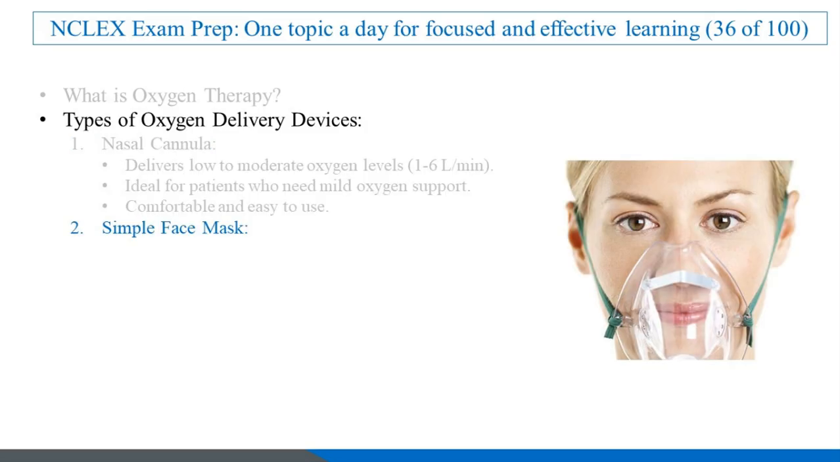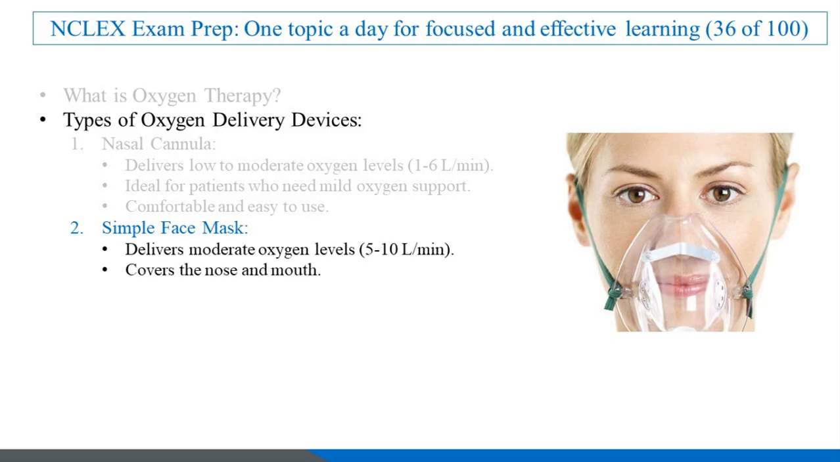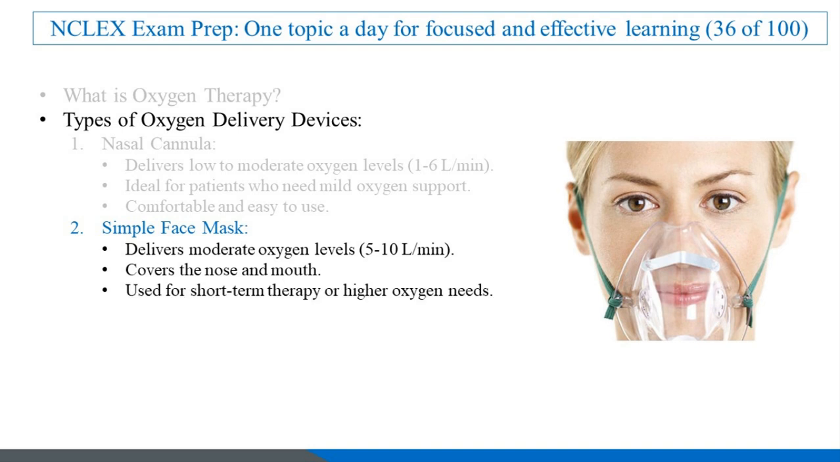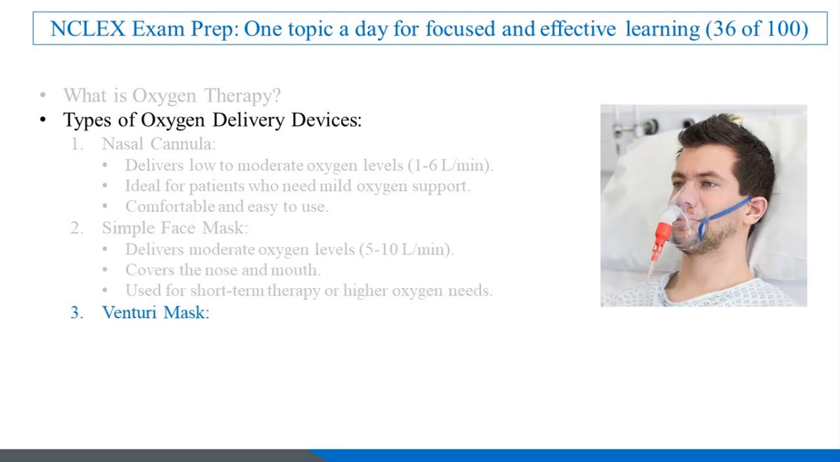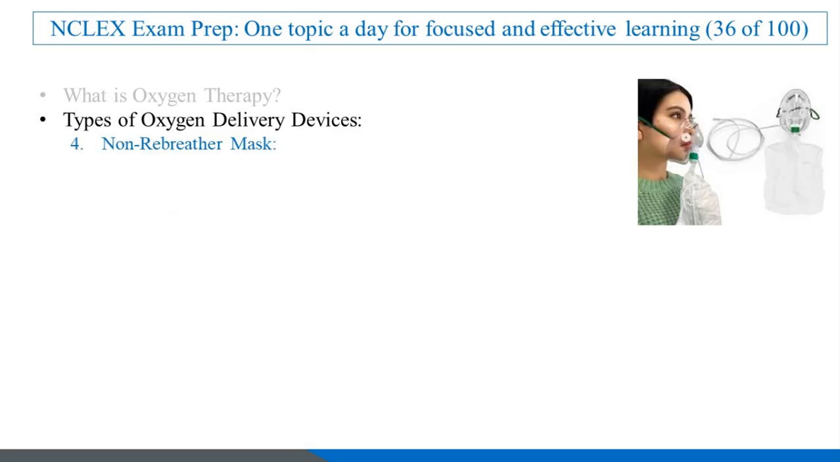2. Simple face mask. Delivers moderate oxygen levels, 5 to 10 liters per minute. Covers the nose and mouth. Used for short-term therapy or higher oxygen needs. 3. Venturi Mask. Delivers precise oxygen levels, e.g., 24%, 28%, 35%. Ideal for patients with COPD who require controlled oxygen levels.